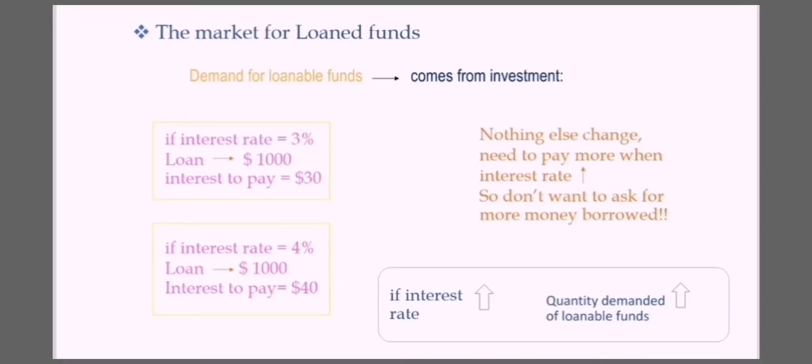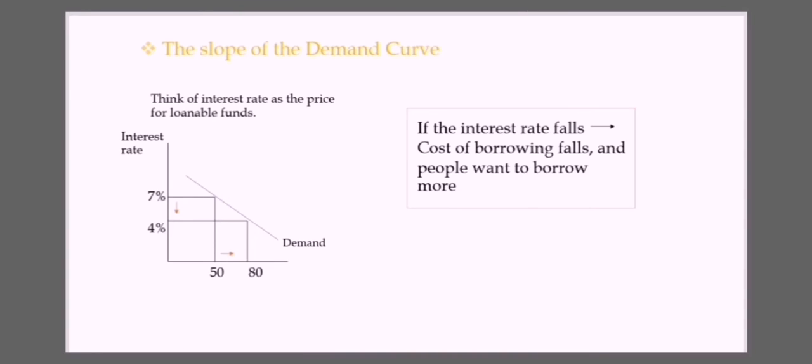If the interest rate increases, the demand for borrowing will decrease. Look at the slope of the demand curve. When the interest rate is 7%, the loan amount will be 15 billion. If the interest rate drops, borrowing costs are reduced, and many more people will want to borrow.